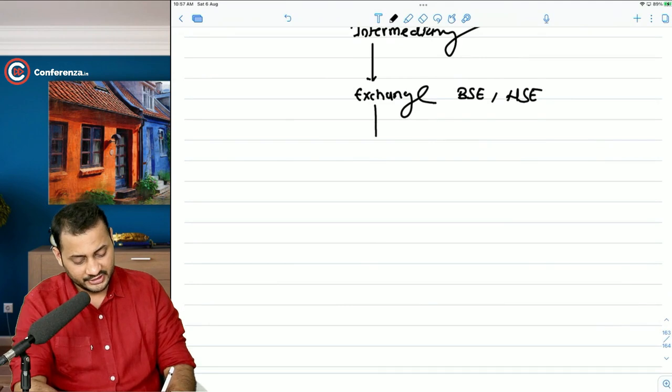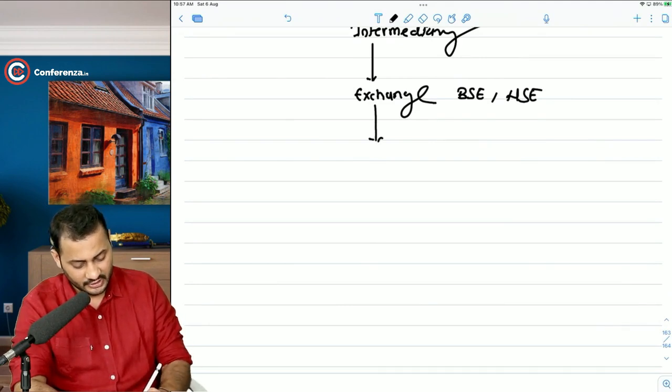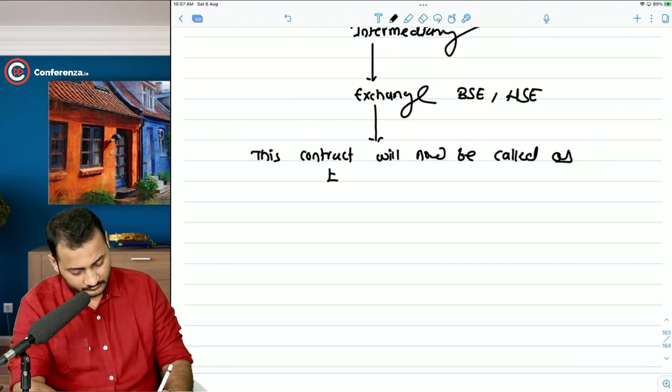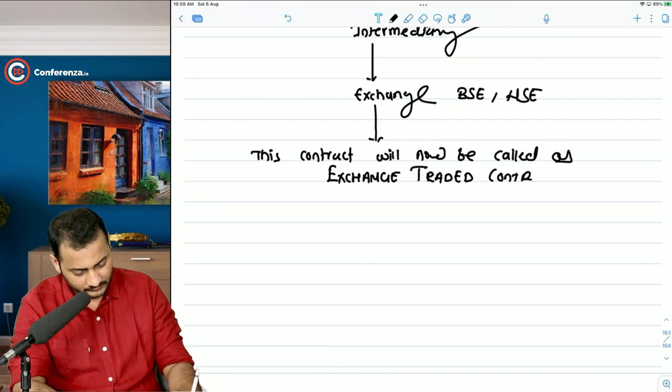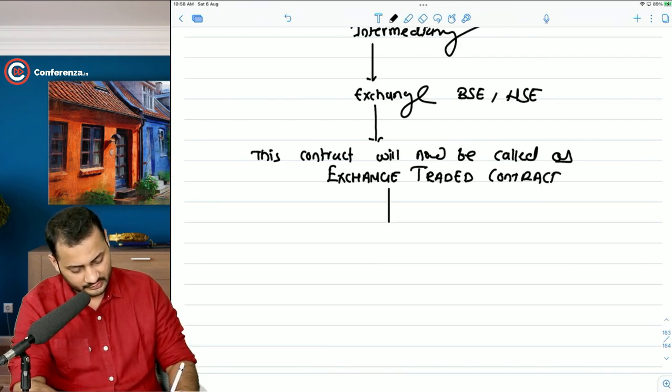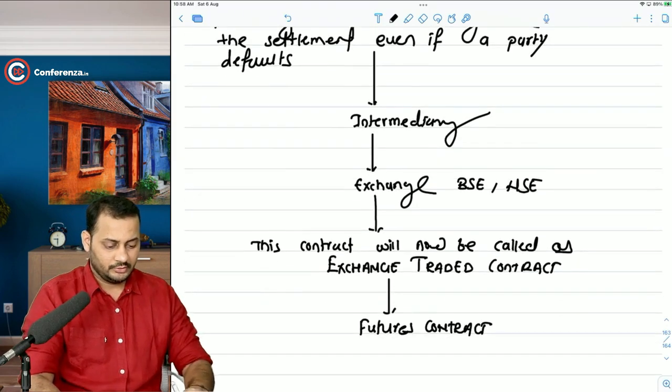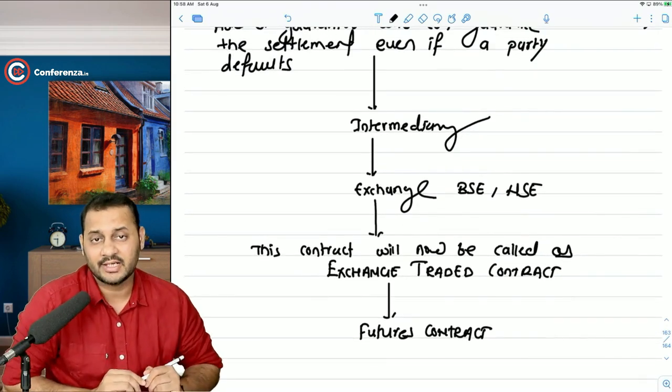Now this will be called an exchange traded contract. This contract will now be called an exchange traded contract, and its name is nothing but the futures contract. And now we need to discuss what exactly is the futures contract.